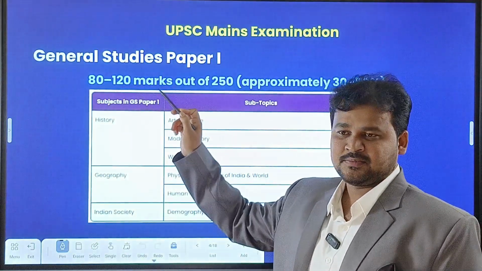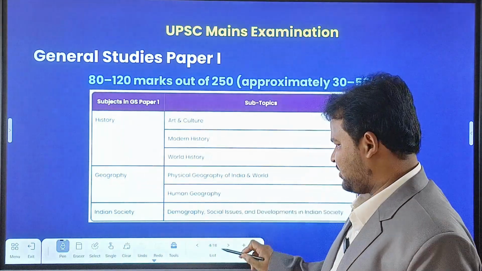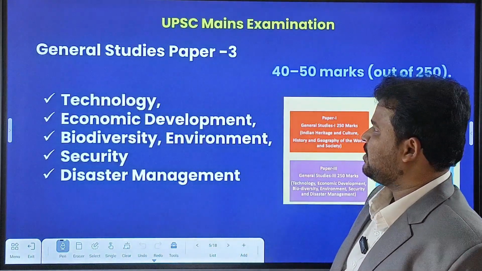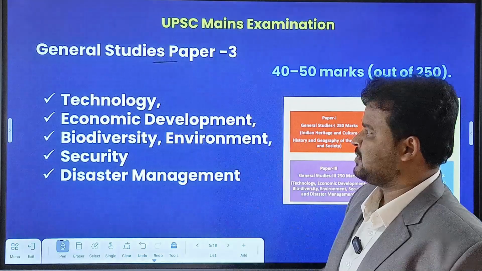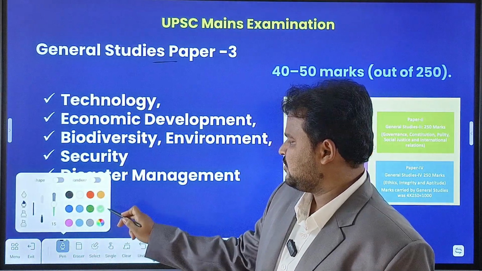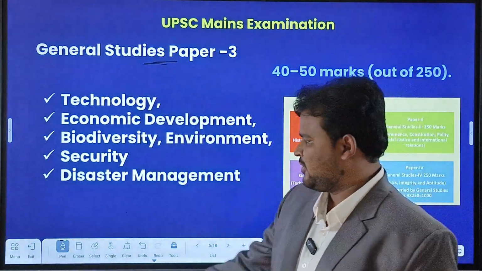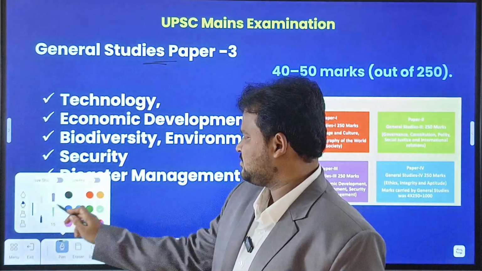So in GS paper 1, the geography syllabus is present. And one more paper, general studies paper 3. Read once, see the syllabus of general studies paper 3. Have a look. Check it once.